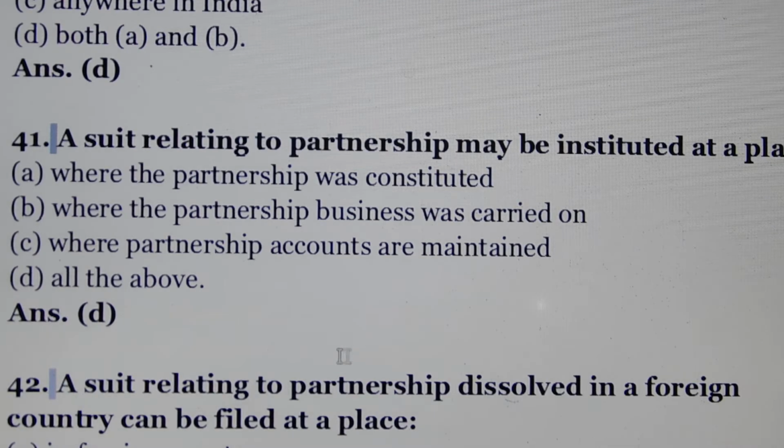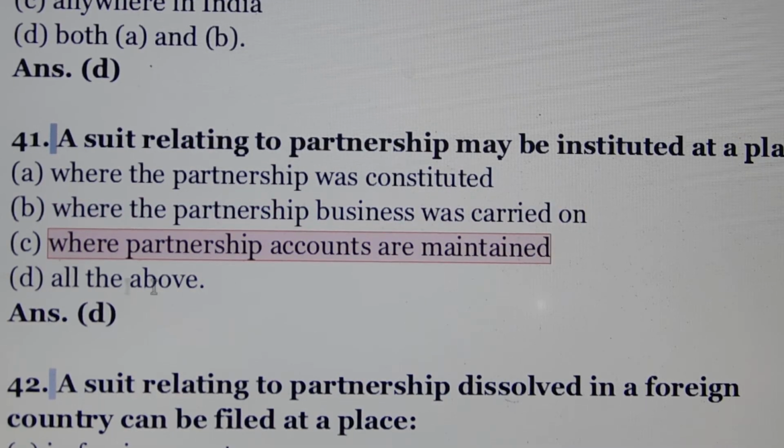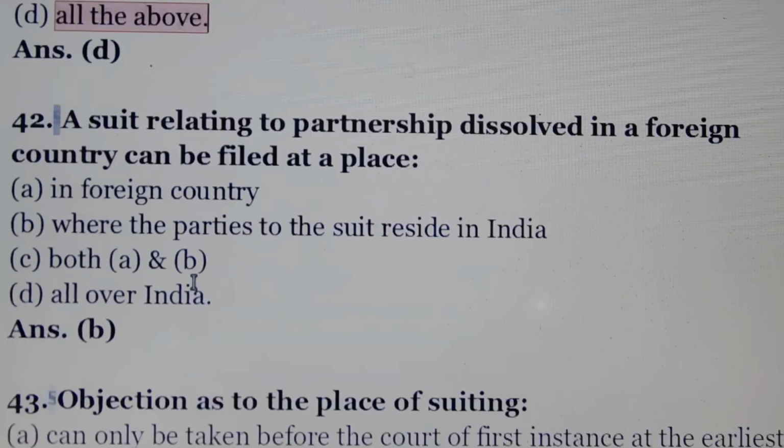Question number 41. A suit relating to partnership may be instituted at a place. Answer is option number D, all the above. Means option A, where the partnership was constituted. Number B, where the partnership business was carried on. Number C, where partnership accounts are maintained. All the above.